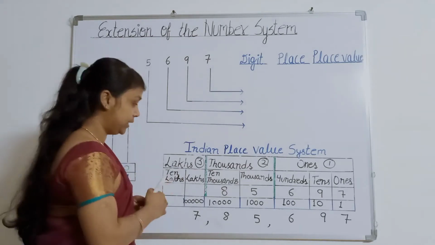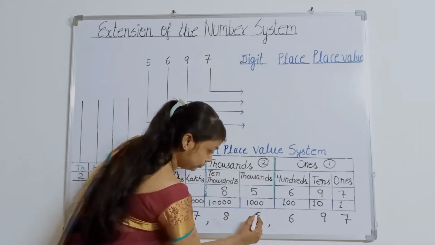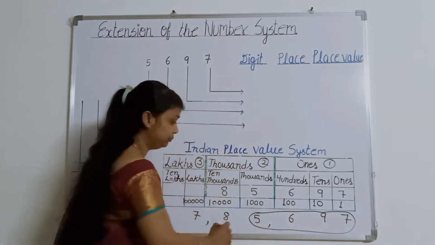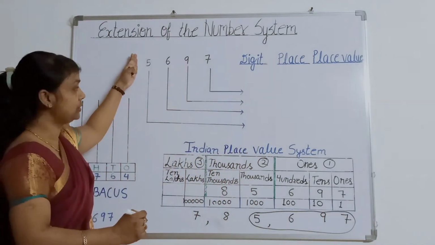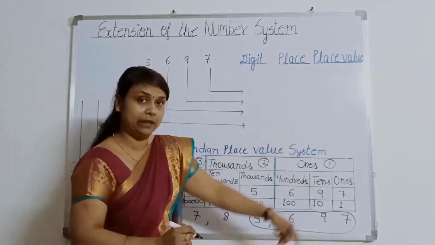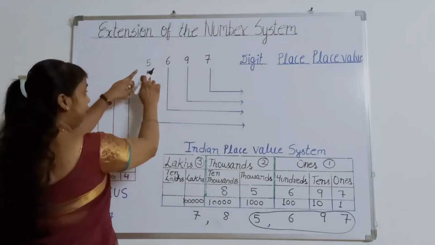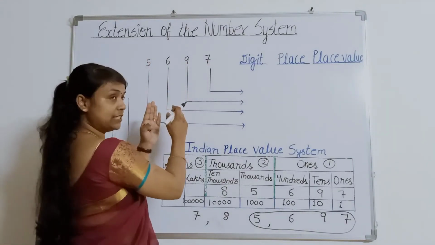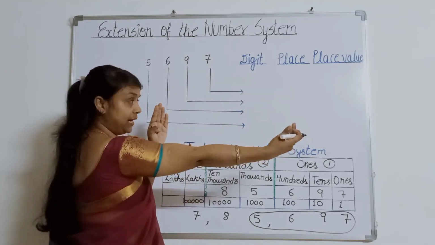Now, I am taking this small number, 5697 only, because I am just explaining about the digit, place and place value. See, 5697. Now we will start from our right side.